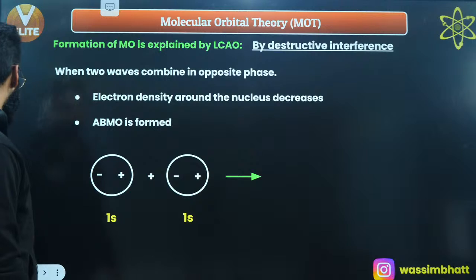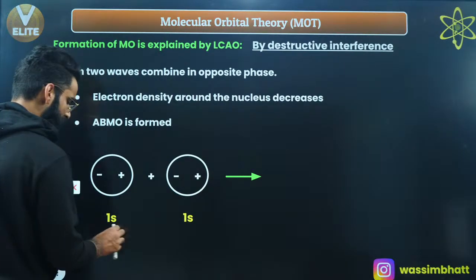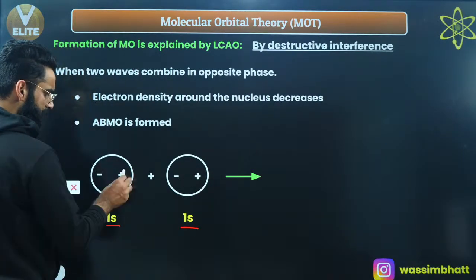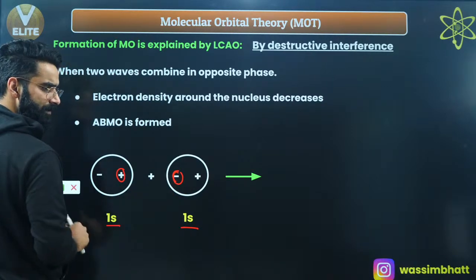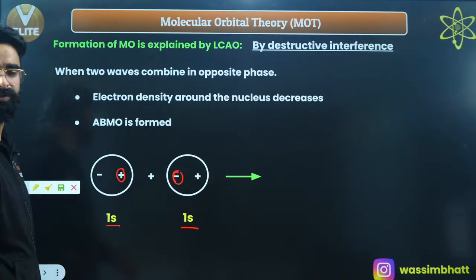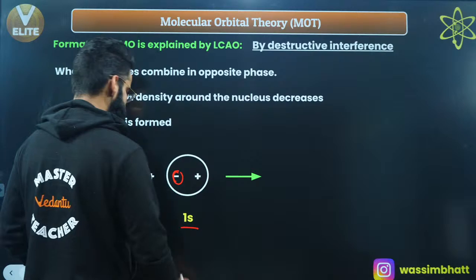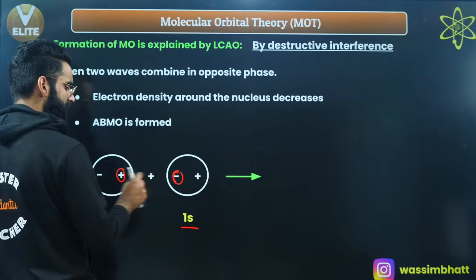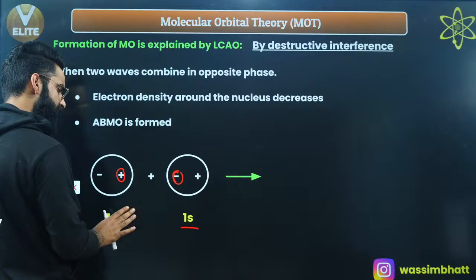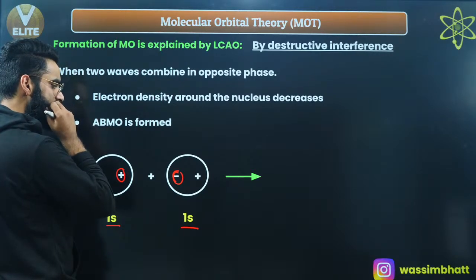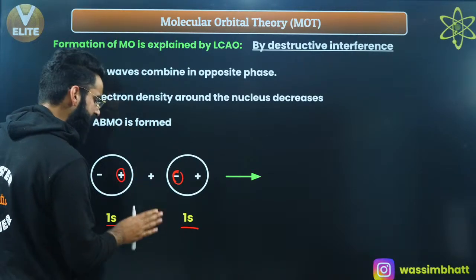Okay, let me show you the case over here. See, guys, this is a 1s atomic orbital, and another 1s atomic orbital, right? Positive, negative, positive, negative. So they are going to show destructive interference, because opposite signs are on the same side. In destructive interference, the electron density between the nuclei will decrease.